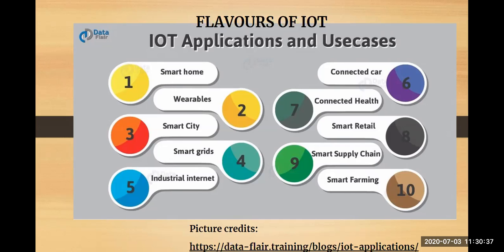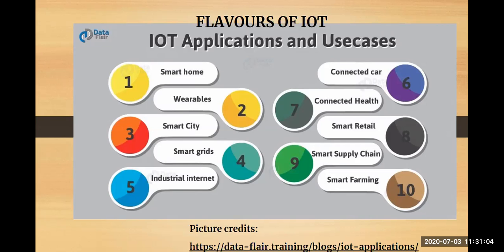Next is your smart supply chain. When I talk about smart supply chain, it refers to cameras or sensors that can be embedded into the goods, so that whenever the goods are in transit, you are able to understand whether they have reached safely or not. More care is taken when you are transiting any fragile goods. It helps you to track your goods, it helps you to manage your inventory, it helps you to generate reports. So that is your smart supply chain.